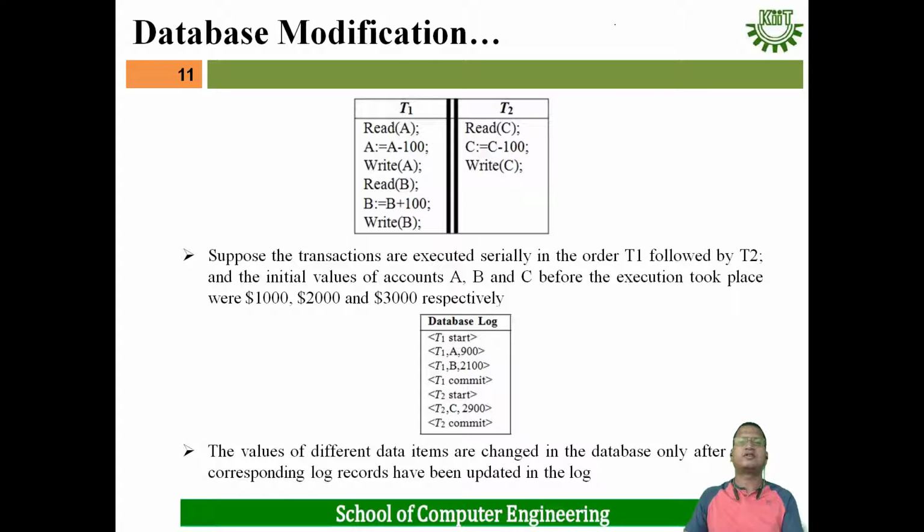And for database modification, suppose in this case transaction T1 is a transfer of 100 rupees from account A to account B, and transaction T2 is a transfer of 100 rupees from account C.